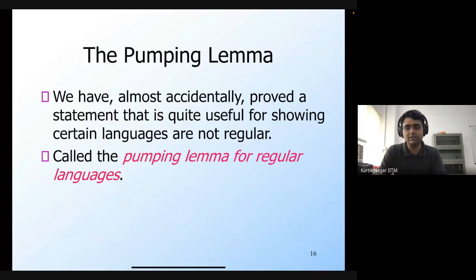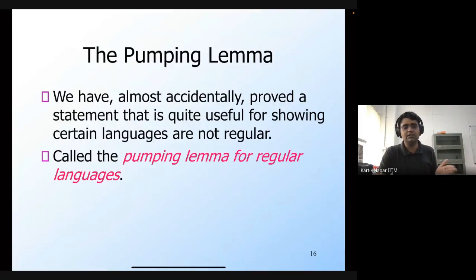What we have shown is this property: if you have a string whose length is greater than or equal to some number, then you can generate more strings in the language from that string. This means that if the language is not regular, you won't be able to do this.